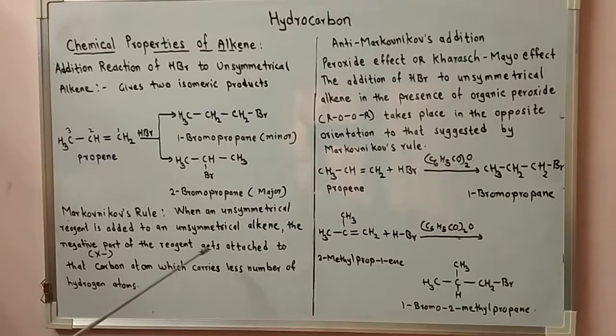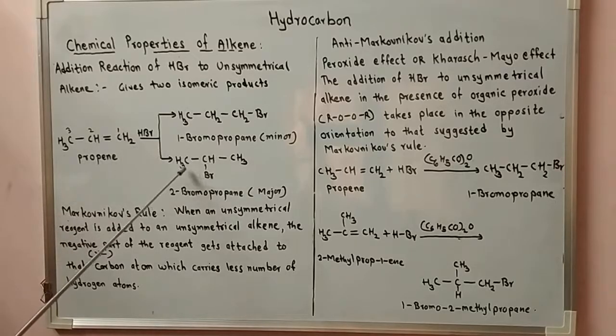So it gets attached to that unsaturated carbon atom, among the doubly bonded carbons, which has less number of hydrogen atoms. Carbon number 1 has 2 hydrogens and carbon 2 carries less hydrogen as compared to carbon 1. Therefore the bromine negative part is attached to carbon number 2 and hydrogen to carbon number 1.